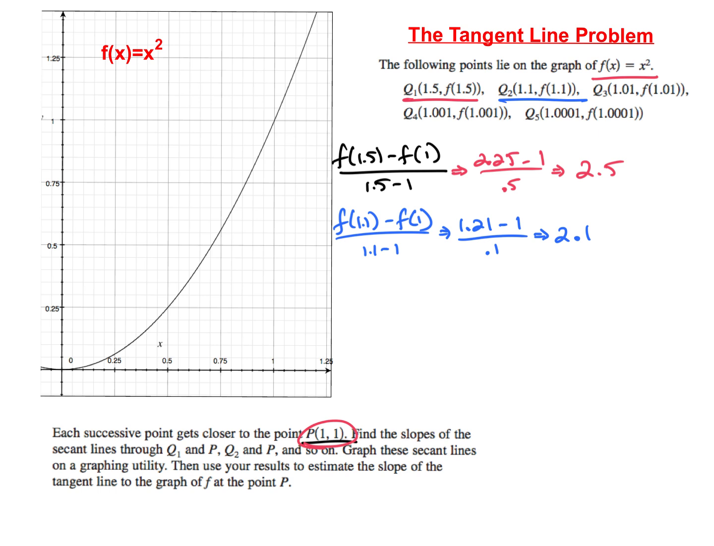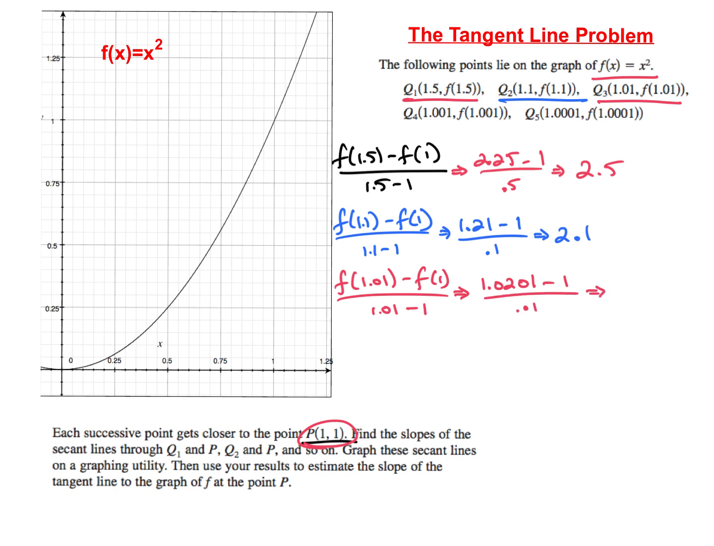Now we're going to get closer. So now we're going to get 1.01. We're 100th away for my delta x. So now I have f of 1.01 minus f of 1 over 1.01 minus 1. This is a lovely little pattern. 1.1 squared is 1.21. What's 1.01 squared? 1.0201, exactly. Minus f of 1, which is 1, over 0.01.